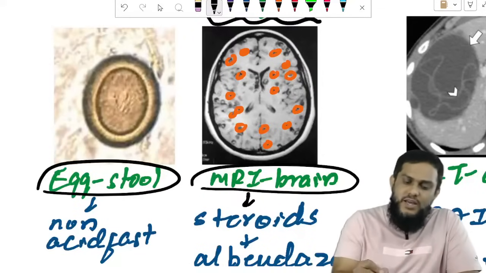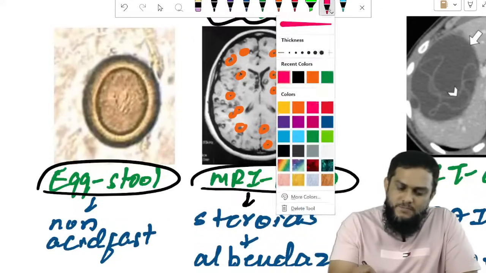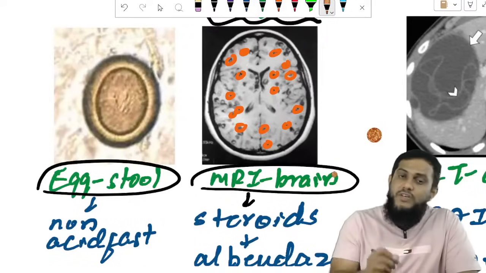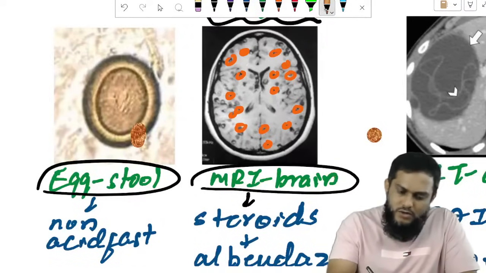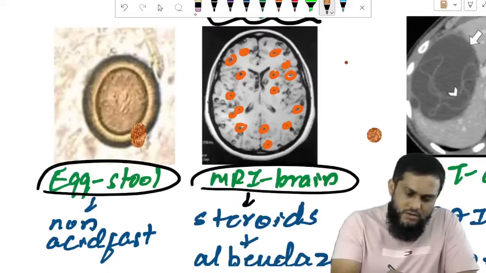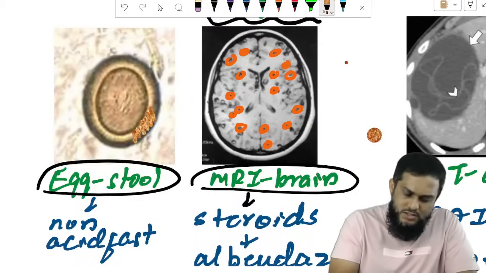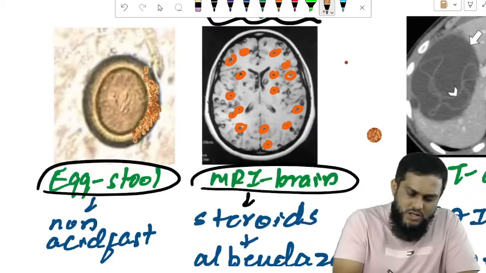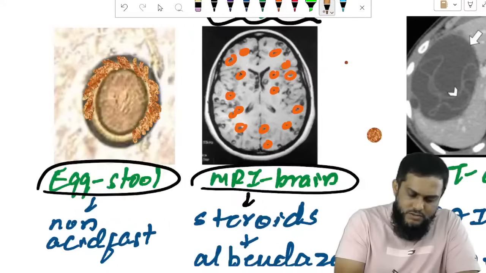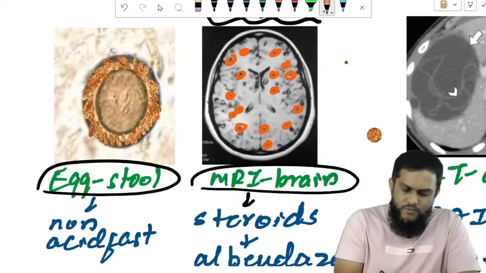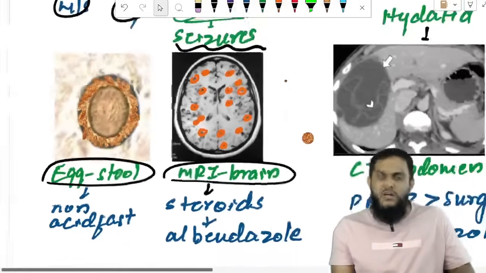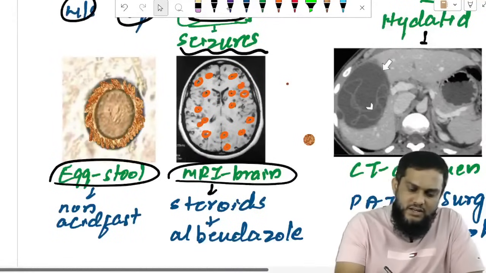How will you identify the egg? If you see an egg with an outer thick brown margin, identify it as a Taenia egg.